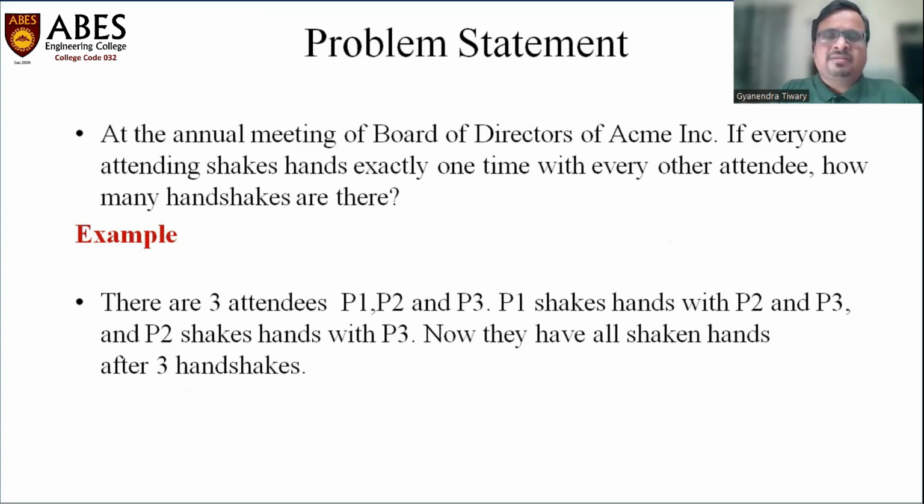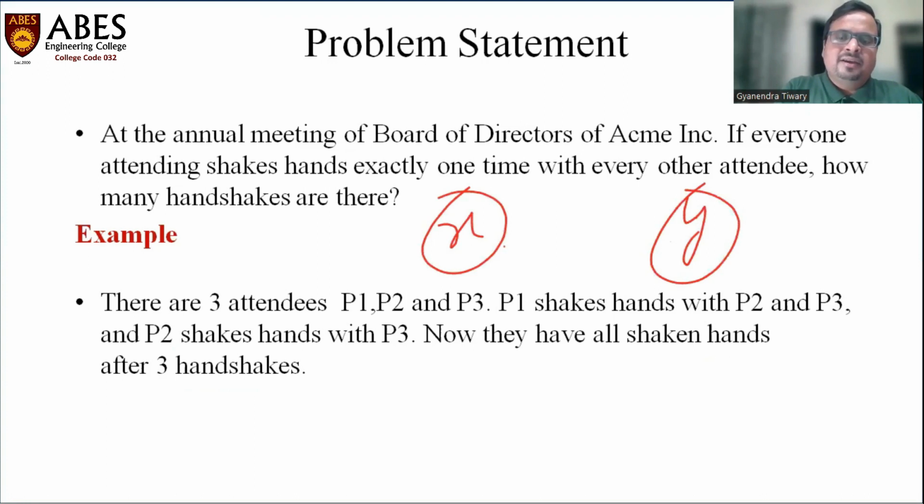It has to be an undirected graph. Why undirected? If Mr. X is shaking hands with Mr. Y, that means Mr. Y has also shaken hands with Mr. X, so there's no question of direction.